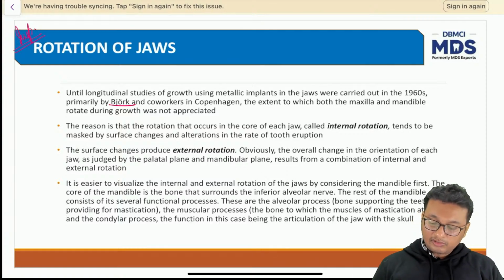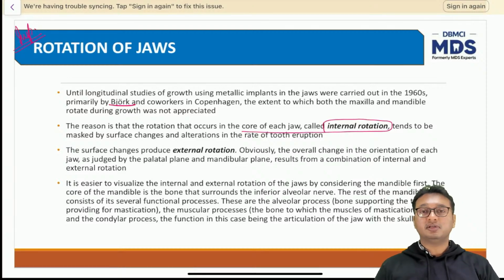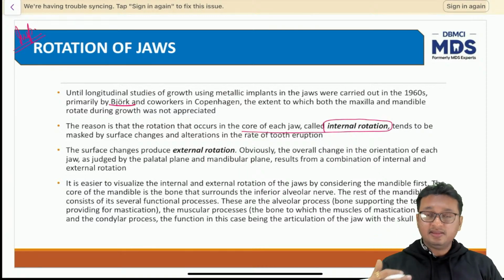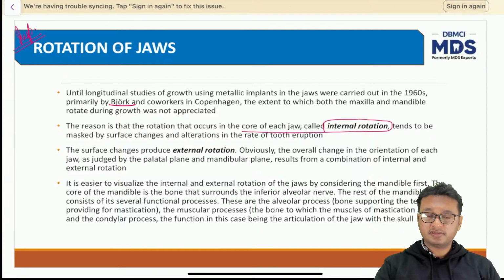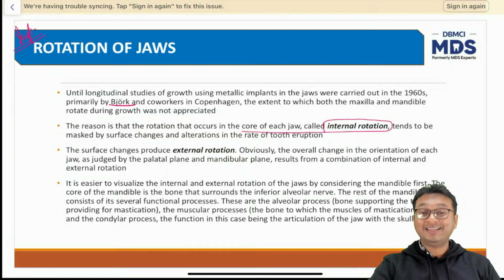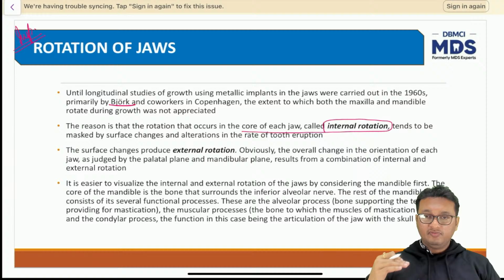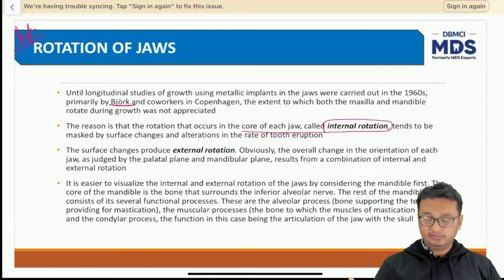Now, the reason is that the rotation that occurs in the core of each jaw, called the internal rotation, tends to be masked by surface changes and alteration in the rate of tooth eruption. As I just said, the maxilla is growing both by primary displacement and secondary displacement, but that growth is negated by surface resorption, surface remodeling. We cannot appreciate the growth of the jaws per se because it is very subtle.